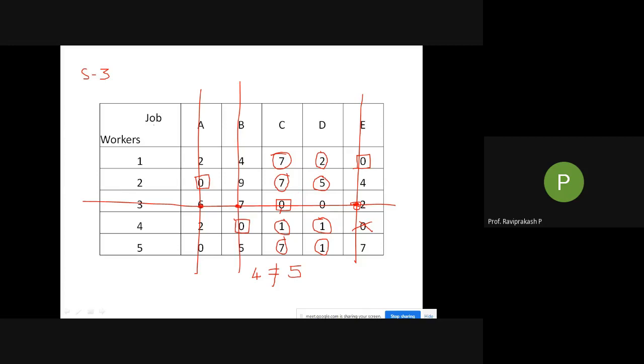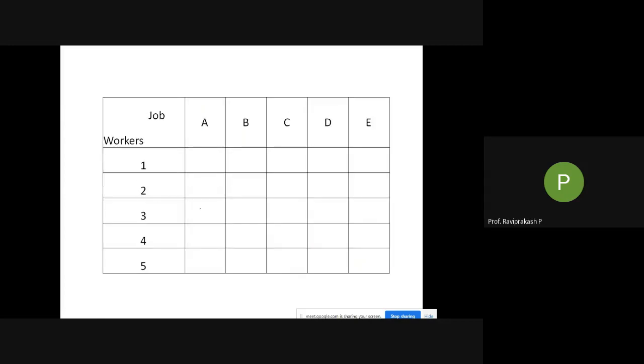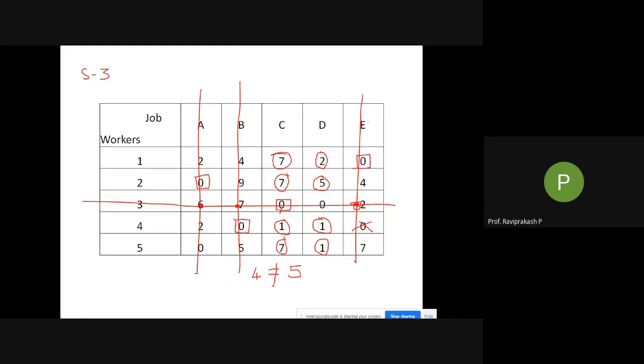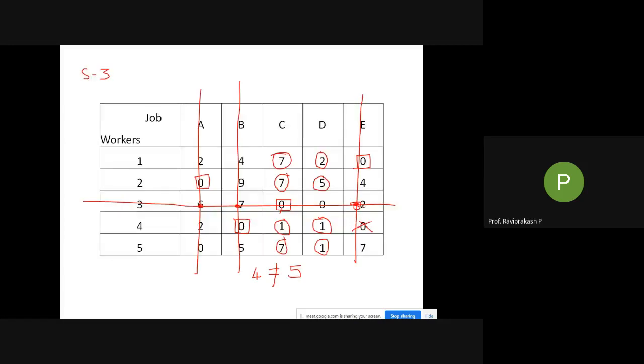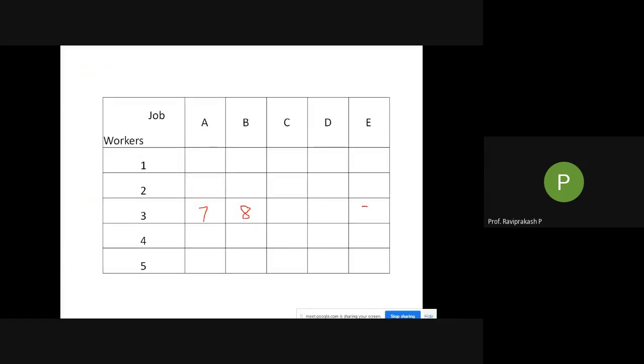First I'll write only those numbers where we are making a difference. This becomes 7, this becomes 8. Then E3 was 2, I am adding 1, so it became 3. So here it was 7, it became 8; here it was 2, it became 3.